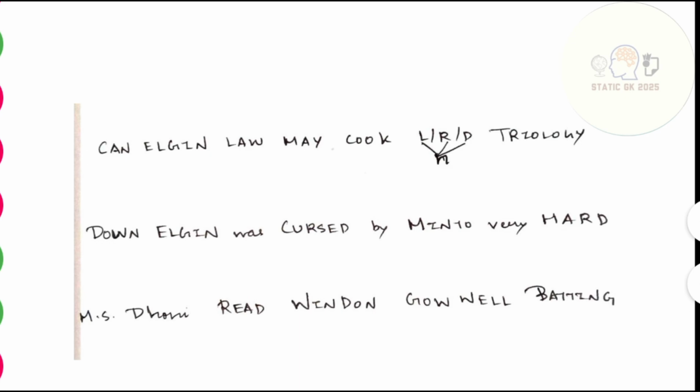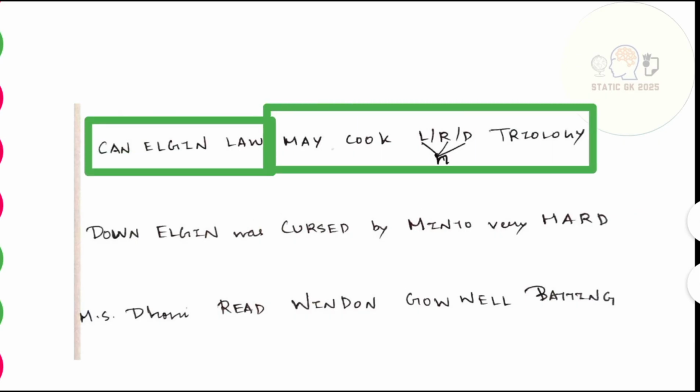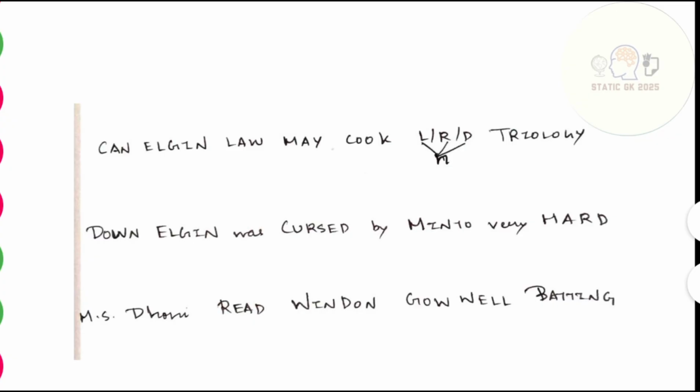After Elgin gets out, Winden Govell comes to bat. Now MS Dhoni is strategizing for him, reading his movements. So this is the scenario. If you remember this, the mnemonic is very easy to understand. So now, if you see this mnemonic, I think it will be very relatable to you. Let's start. Can Elgin Law may cook Lord and Triology? That is, will he be able to withhold the series, the match that he's playing in the Lord and Triology Stadium?